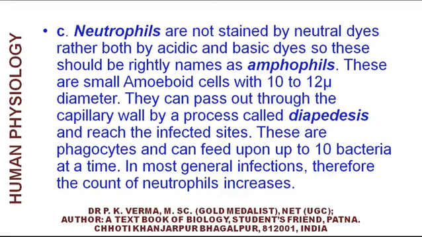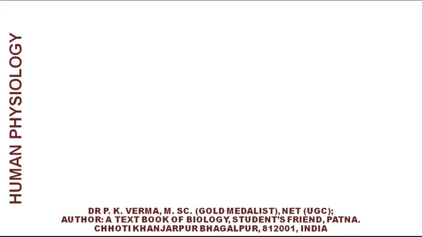The process of moving out of capillaries is known as diapedesis. They reach the infected site. These are phagocytes and can feed upon up to 10 bacteria at a time. In most general infections, therefore, the count of neutrophils increases.